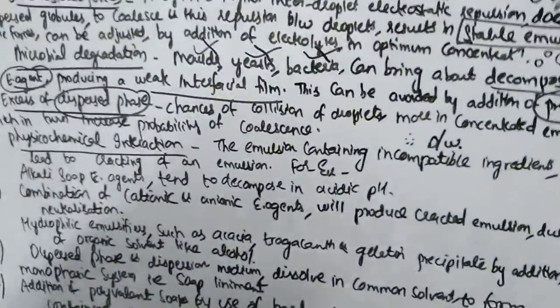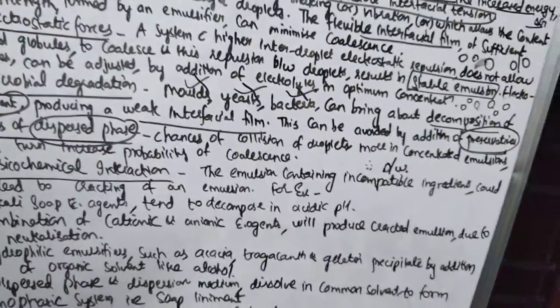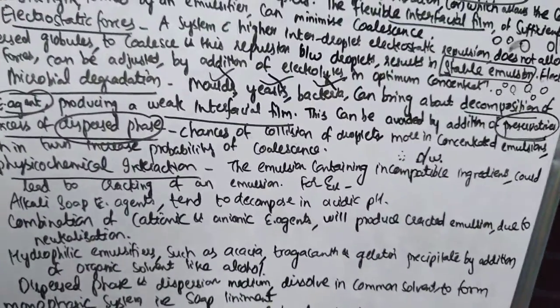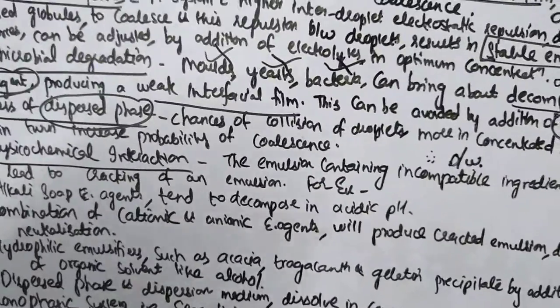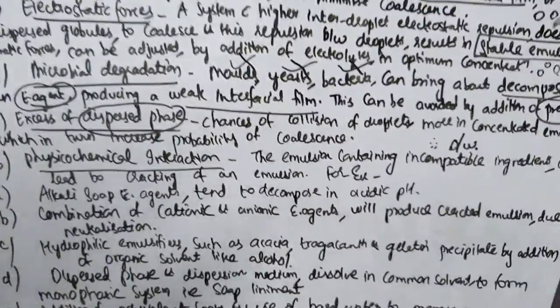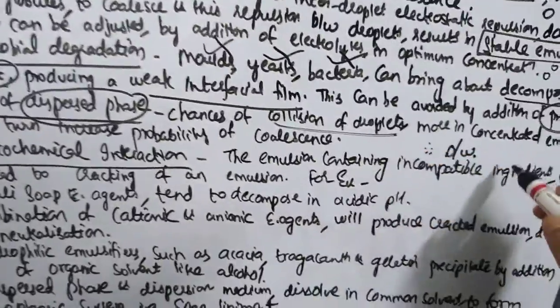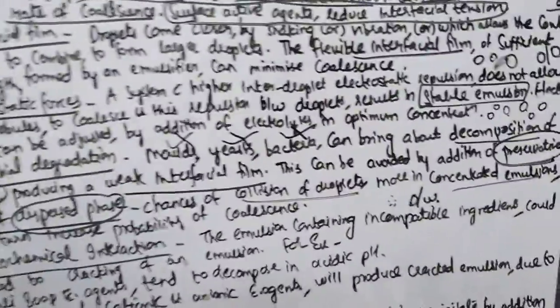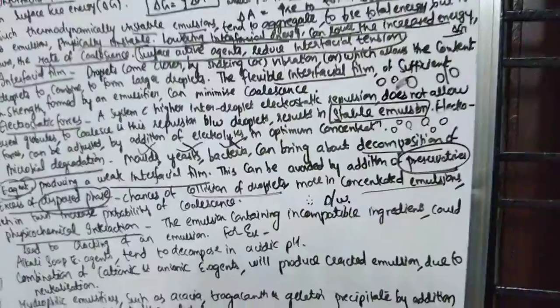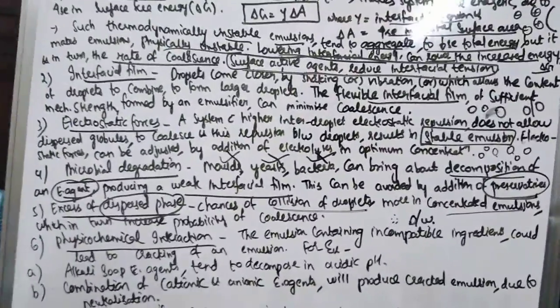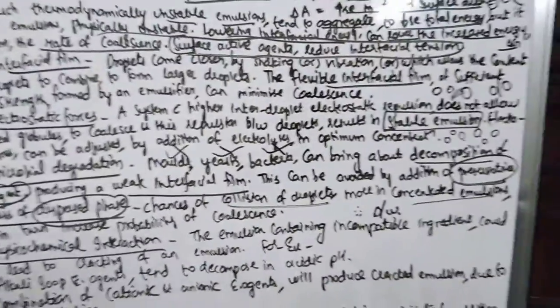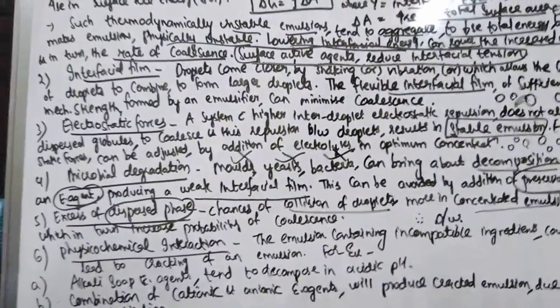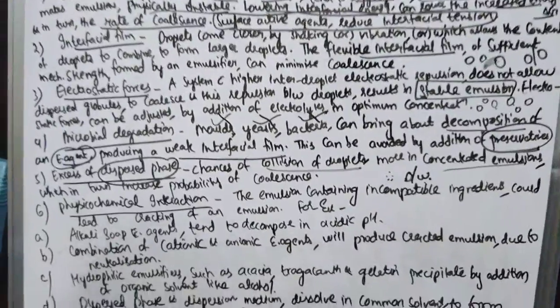Simple, right? In your class, if the strength is less, the chances of collision are also less. But if the strength is more, then the chances of collision increase. Similarly, the chances of collision of droplets are more in concentrated emulsions, right? If you compare concentrated emulsions with dilute emulsions, dilute means liquid is more and particles are less. Whereas with excess of dispersed phase, the chances of collision of droplets increase, more so in concentrated emulsions, which in turn increases the probability of coalescence, right?